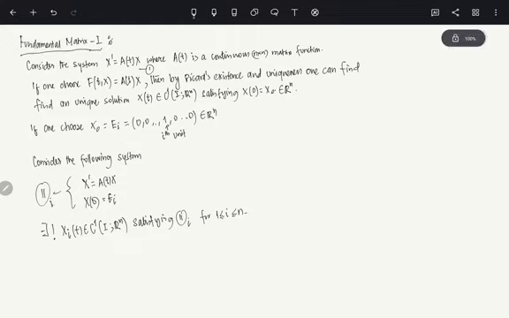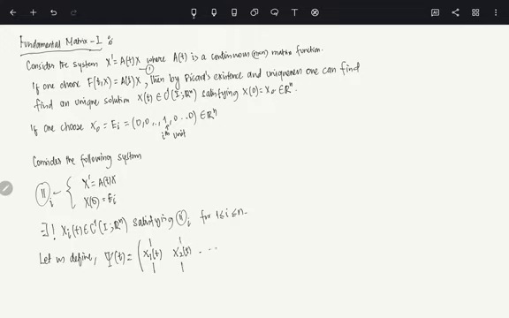Now let us define this phi of t. What is phi of t? This is what we are going to call a fundamental matrix. If you understand, x1 of t is basically a vector in R^n, so you just write it down as the first column. What is the first column of phi? It is x1 of t. What is the second column? It is x2 of t.